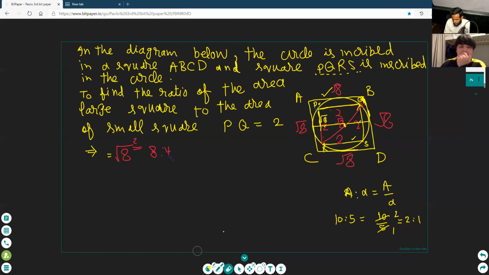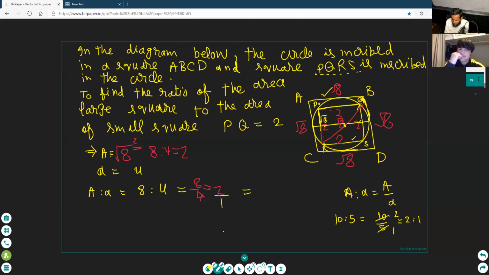You are taking the ratio directly. Wait. First write A is equal to this, okay? And smaller A is equal to 4. Take their ratio. A ratio A is equal to 8 ratio 4. What will be the answer? Simplify them. Divide them by the same thing. Equals 2. Not 2, Paulo. 2 upon 1. Take it in ratio form. Tell me in ratio form now.